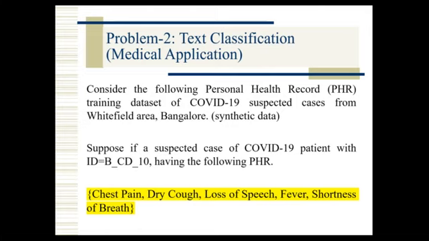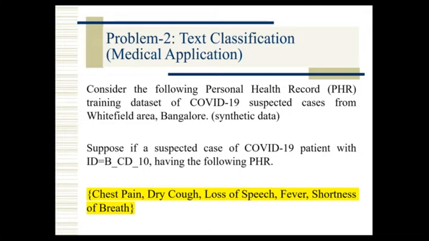Or maybe, if any faculty here has completed a PhD or is pursuing a PhD, and you want to submit a paper to an Elsevier or Springer journal, what we have to do is go to the Elsevier website and search which journals are suitable for our domain. In general, we copy and paste our abstract, and immediately it will display all the journals related to our abstract. So that means text classification.